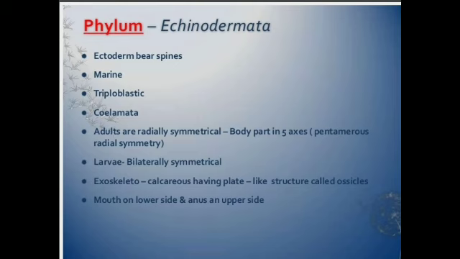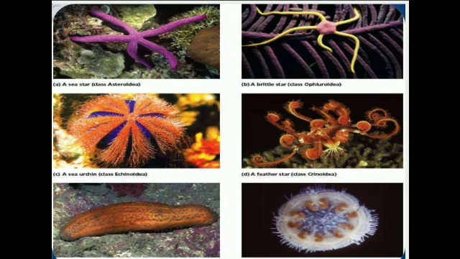Now, fertilization is usually external and development through free swimming and bilateral larva stage takes place. Now, sexes are separate here, so it is termed as unisexual. It includes all starfish, sea star, brittle star, okay, sea urchin. All these are examples of Echinodermata.